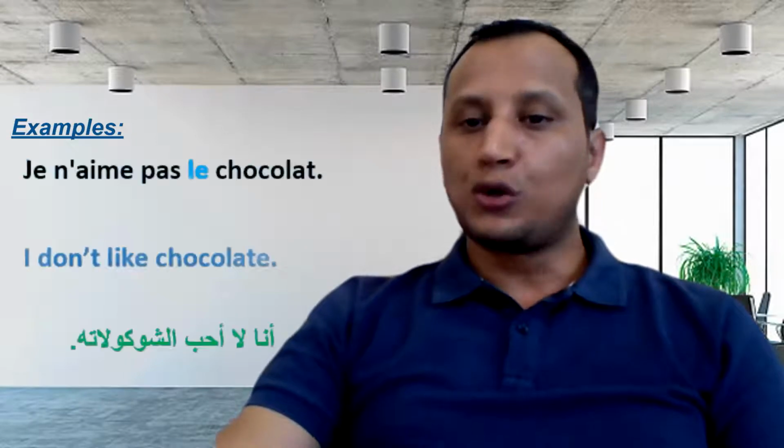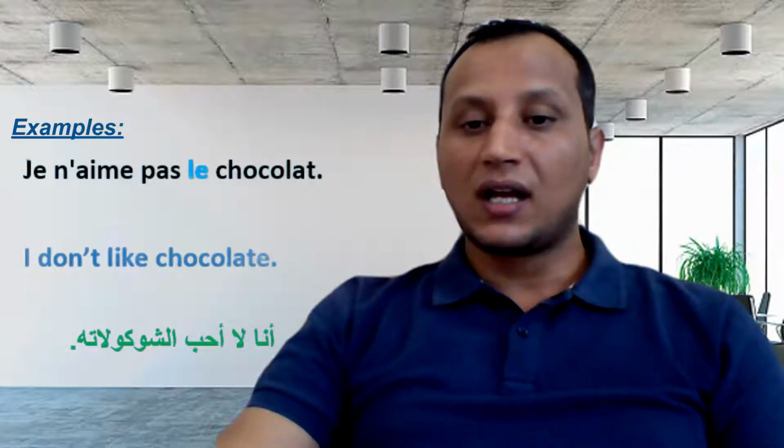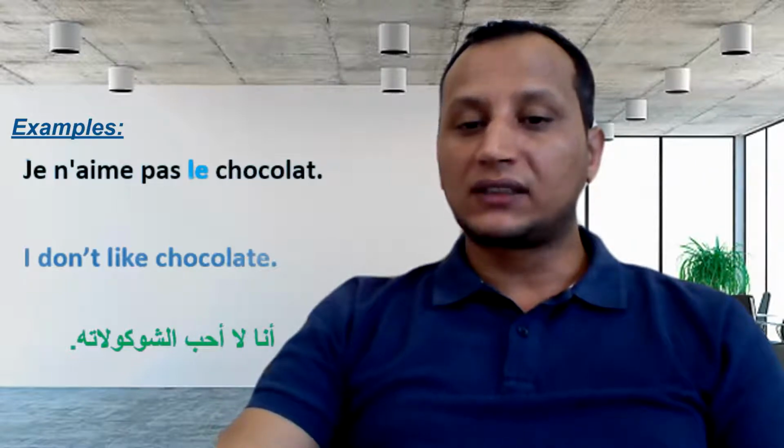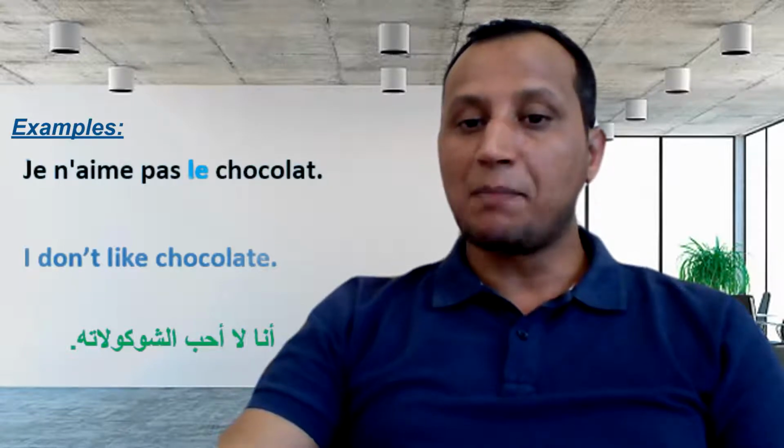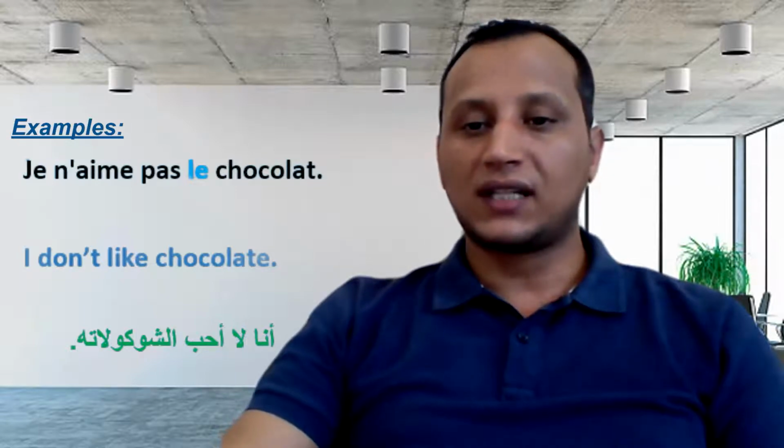Look to this second example. Je n'aime pas le chocolat. Here we have a negative sentence, right? But we have the verb aime. I don't like chocolate. Because you have like, which is aime. In English, like, we use le. Okay, guys? Je n'aime pas le chocolat. I don't like chocolate.